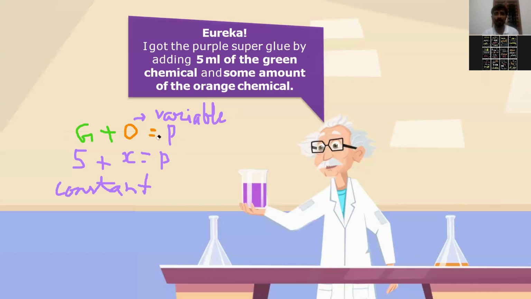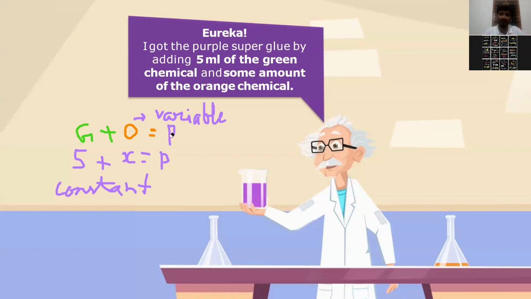Now here you can see we have found that some equals purple color. When we are using equals P, meaning purple, here we are using that operator, the equal sign. Whenever the equal sign comes into the picture, this algebraic expression is called an algebraic equation. Is it clear? Once again, repeat that.